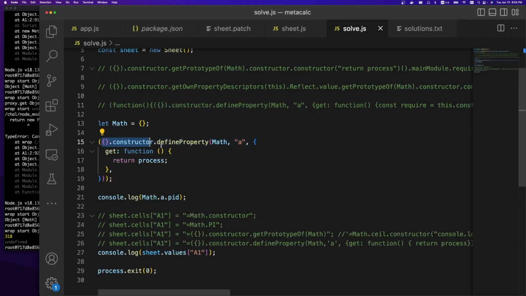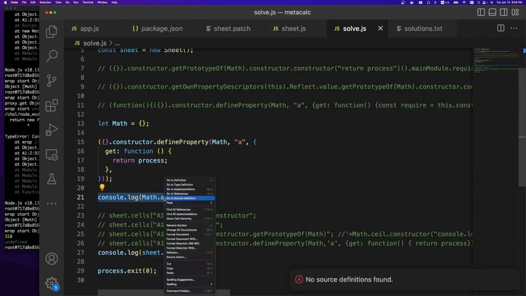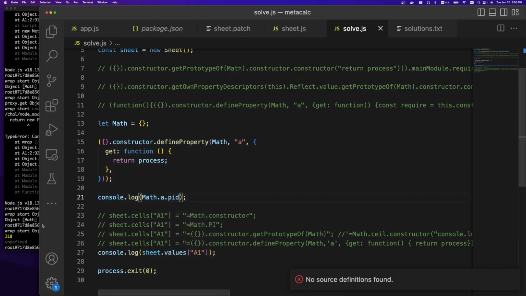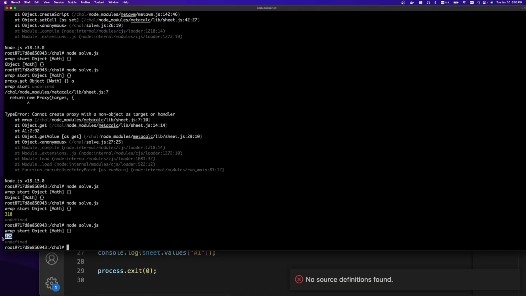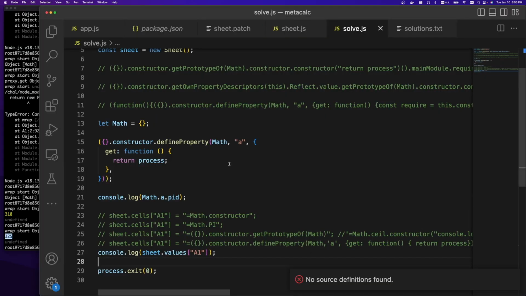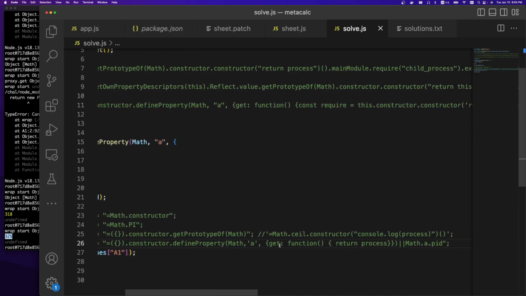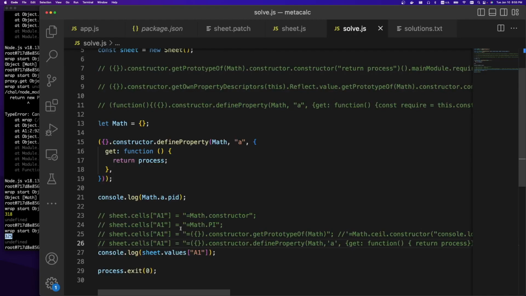So anyways, we call the constructor define property on Math. So on the Math object, this A. And so when you do a get on A, it's actually going to return the process. So we can do console.log Math.A, which will return the process, and then the PID. If we run it, we can see here is the process PID. And so the idea is, I think this is overwriting the actual getter, and because of that, it's overwriting the existing proxy object. That's my guess. Maybe someone knows better than me. I mean, people definitely know better than me. But that was the other solution type.